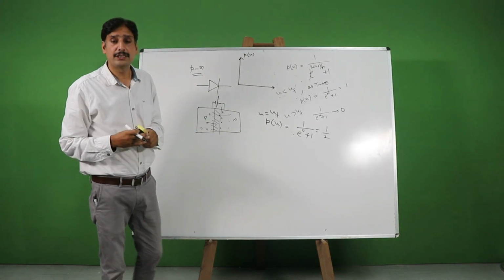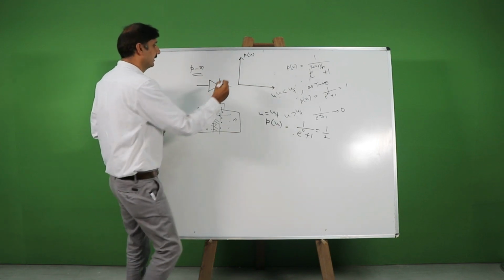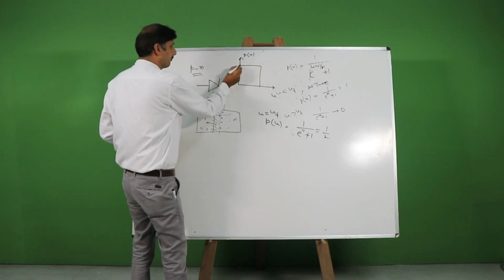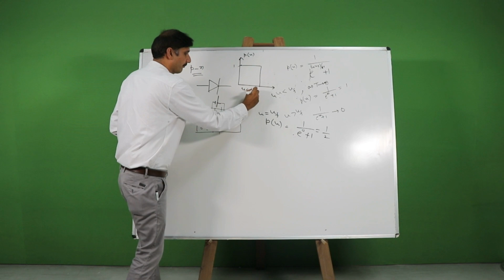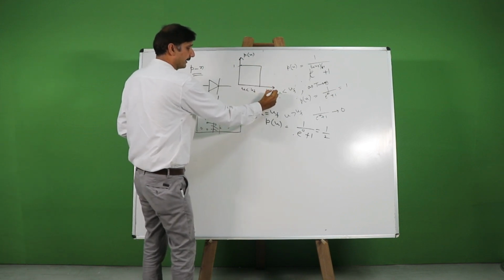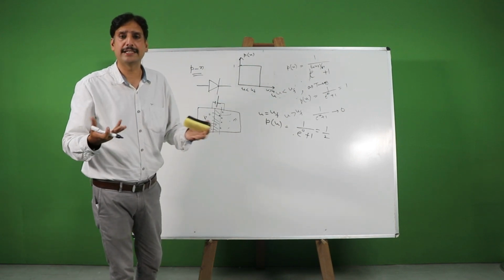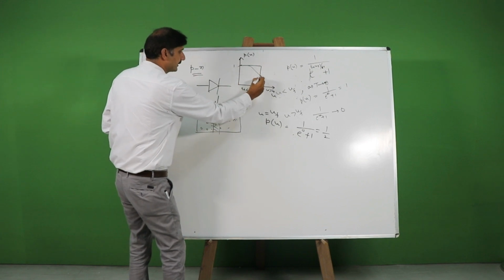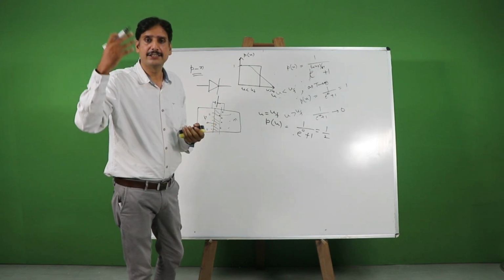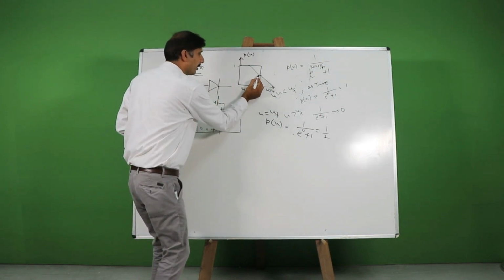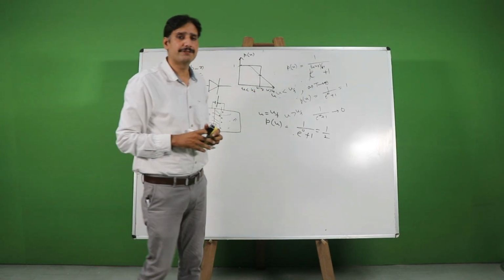This can also be understood with the help of its graphical distribution. If I draw a graph between the energy and the probability of that level being filled, the graph is something like this. The probability is 1 for U less than Uf and probability is 0 for U greater than Uf. But what about other levels? As the temperature increases to say room temperature, the electrons from the filled levels get excited to the empty levels, and that means the probability becomes half for U equal to Uf. Now this is the definition of Fermi level.